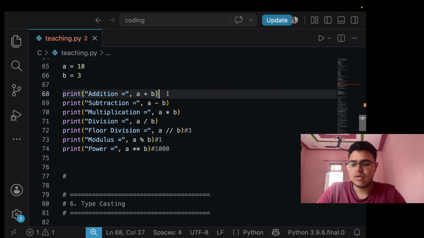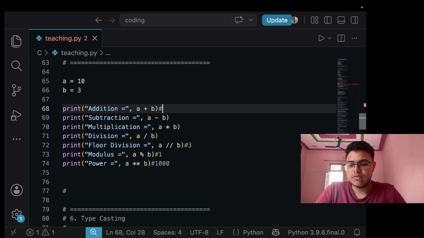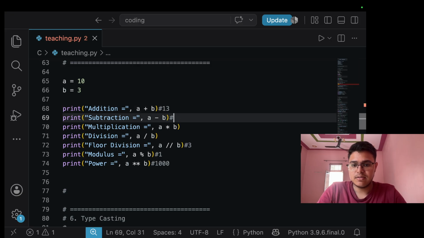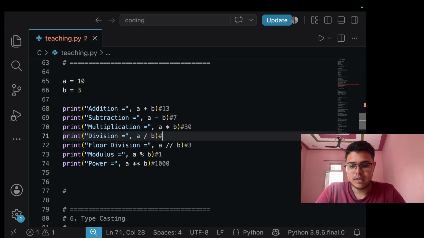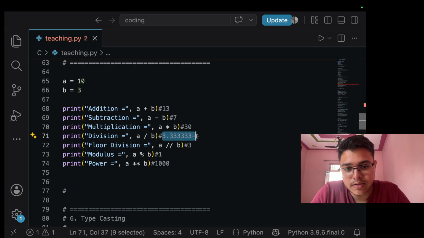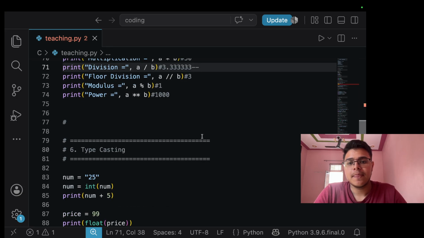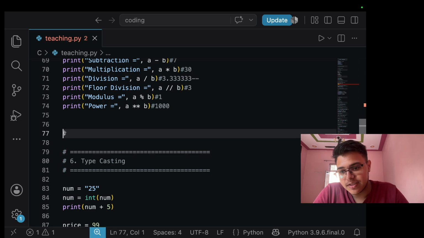1000, and this is normal for us if you look at it. So 13, this will be 7, this will be 30, and this will be 3 also. Basically 3 and so on, because it's a float number. So now let me tell you what this hash sign is.